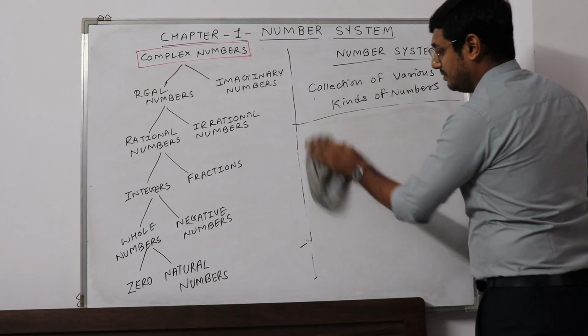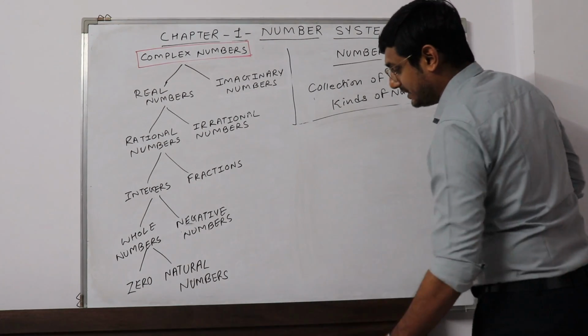What will happen when we mix rational and irrational numbers?